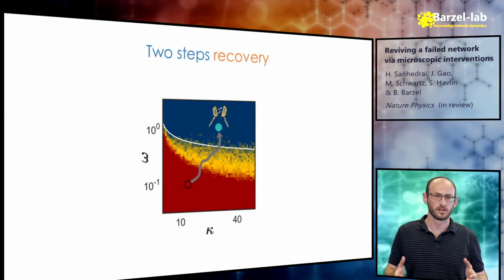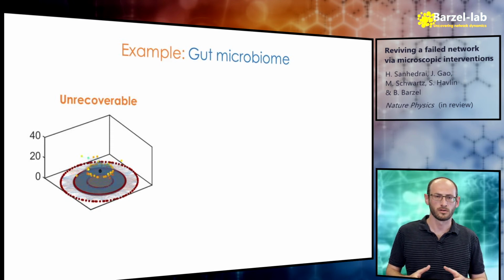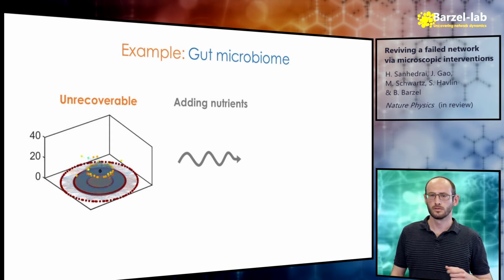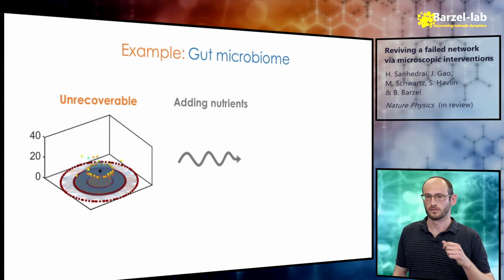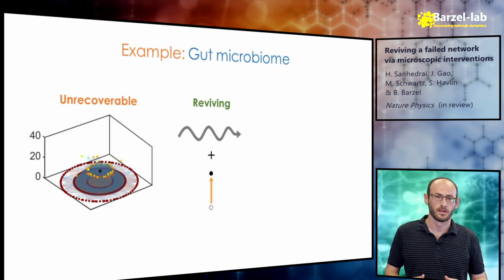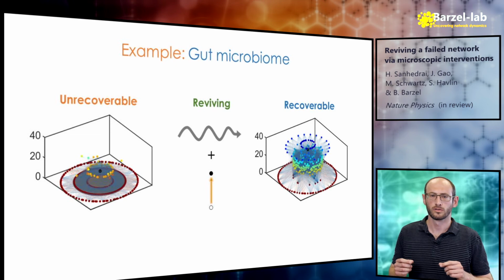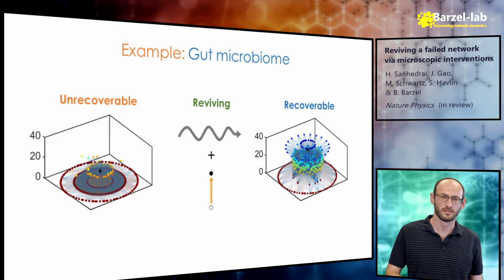Is this only for gene regulation? Certainly not. Here you see how we kickstart a collapsed microbiome. First, we add nutrients to impact the network structure, for example, to reduce a competitive link or to enhance a cooperative connection. Then, using probiotics, we control a single microbial species. The result? The system recovers and gradually goes back to its active and happy state.